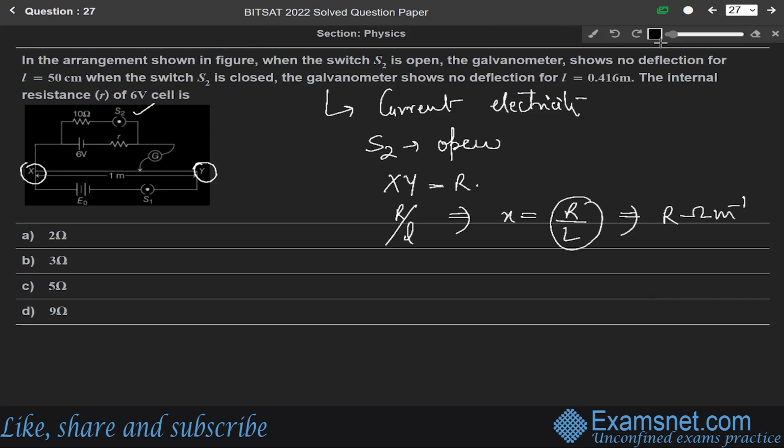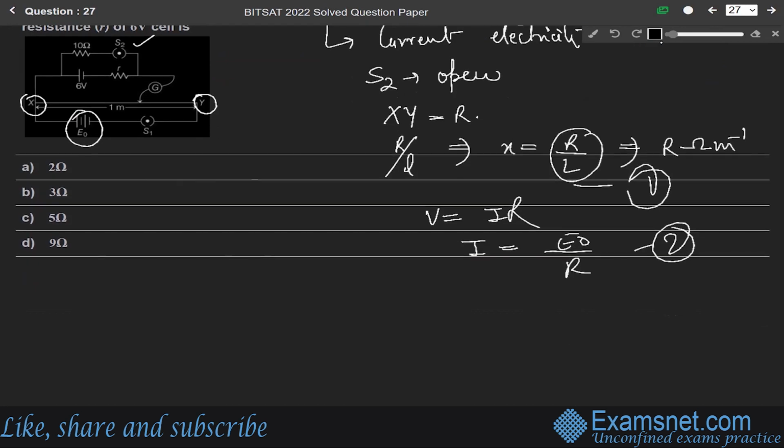From Ohm's law, V equals IR, so I will be equal to E naught over R. This is equation 1, this is equation 2.